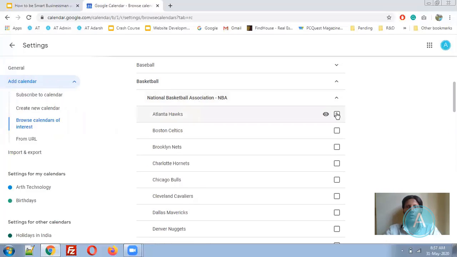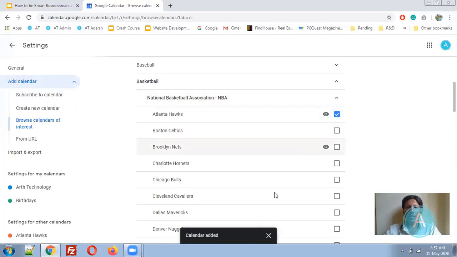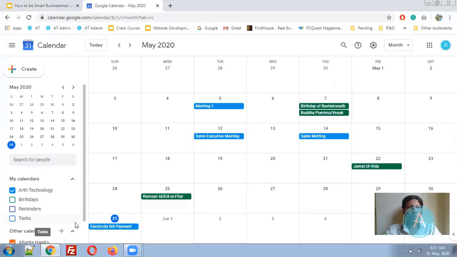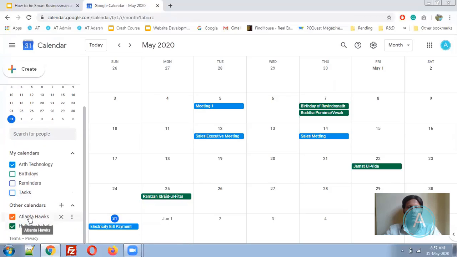Let us click, and that calendar is added. Now you can see the calendar is there. Let me go back. That calendar is added, but these particular calendars do not have any events in this particular month. Otherwise this can list them for you. So hope you understand the concept of calendars.